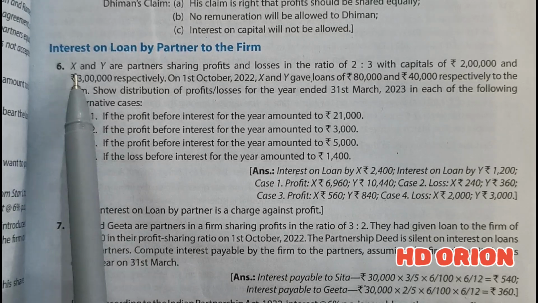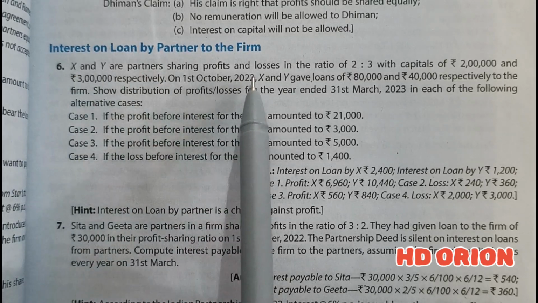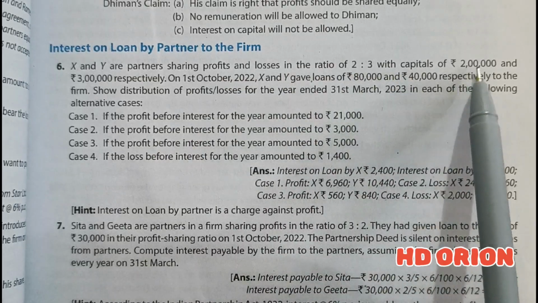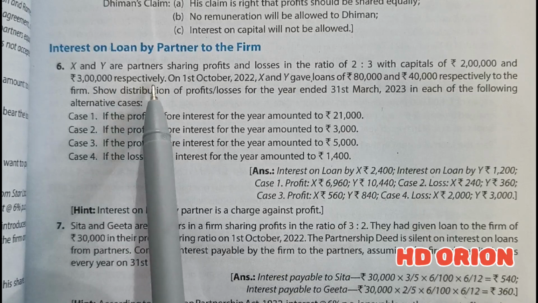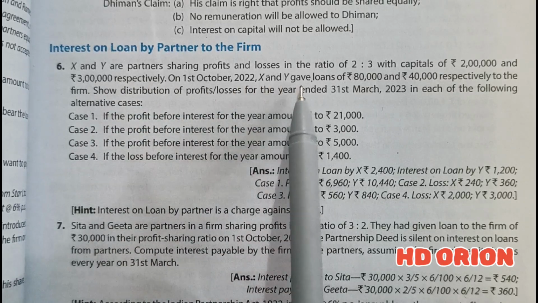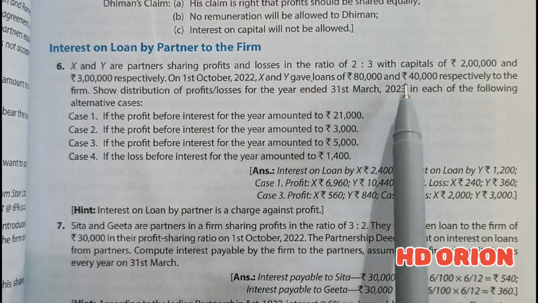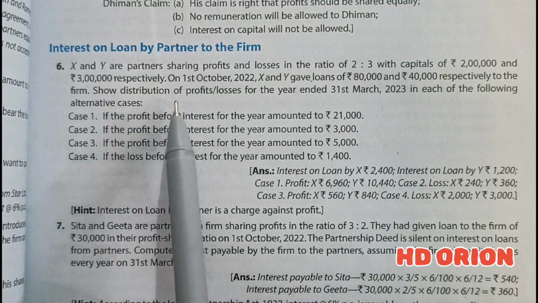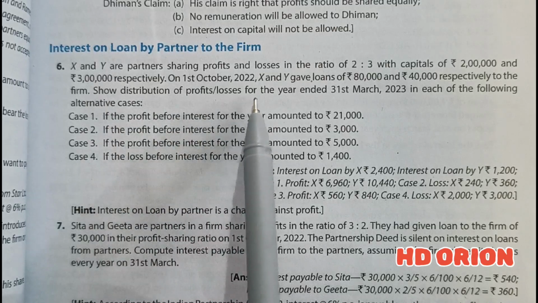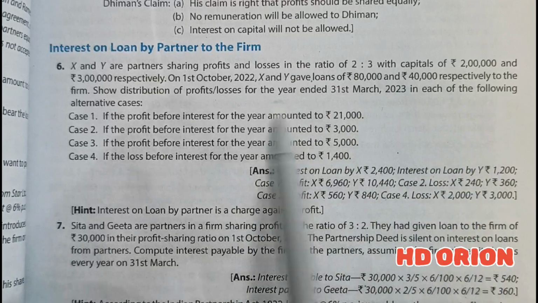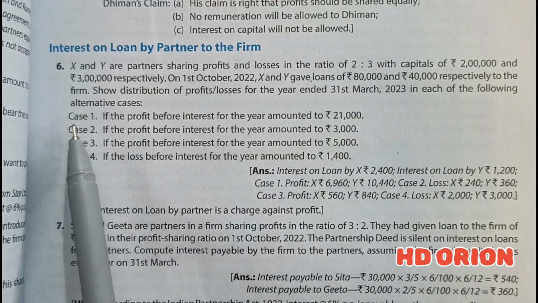Question number 6. X and Y are partners sharing profits and losses in the ratio of 2:3 with capitals of rupees 2 lakh and rupees 3 lakh respectively. On 1st October 2022, X and Y gave loans of rupees 80,000 and rupees 40,000 respectively to the firm. Show distribution of profits or losses for the year ended 31st March 2023 in each of the following alternative cases.